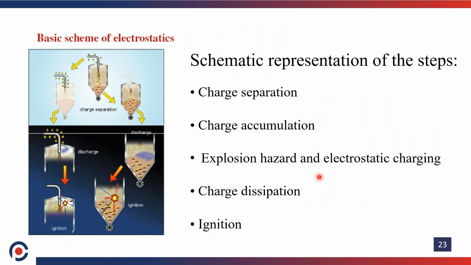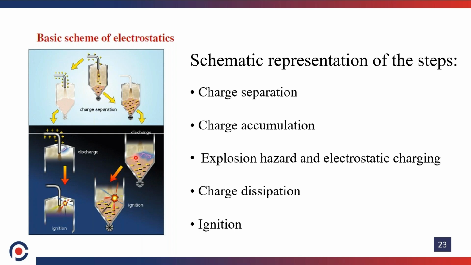Then, the schematic representation of the steps of charge separation, accumulation, and explosion hazard due to electrostatic charge, and the charge dissipation and ignition. The first drawing shows how the charge is produced and how it is accumulated. The second drawing shows how the fire happens.